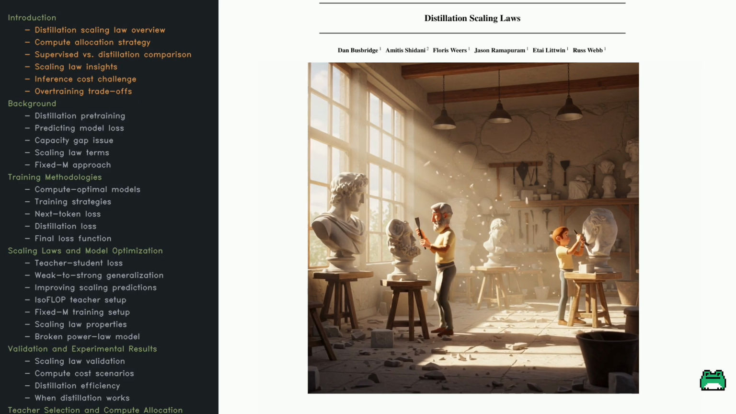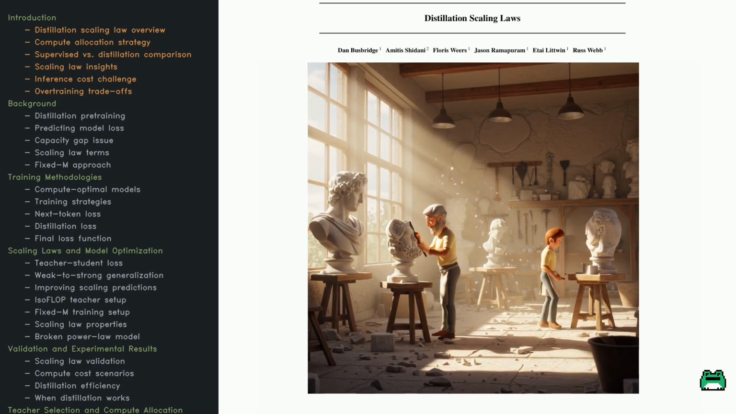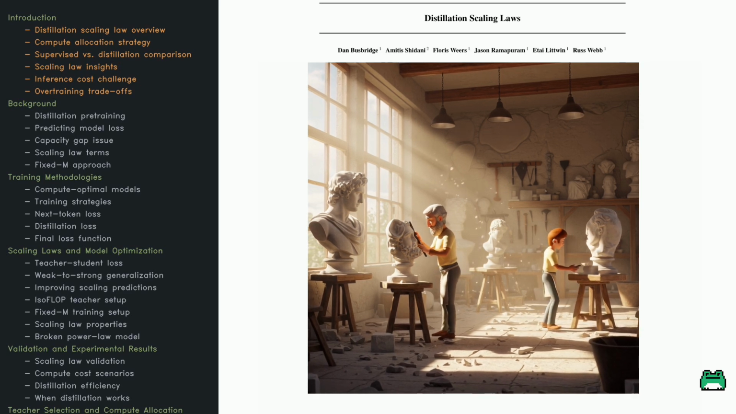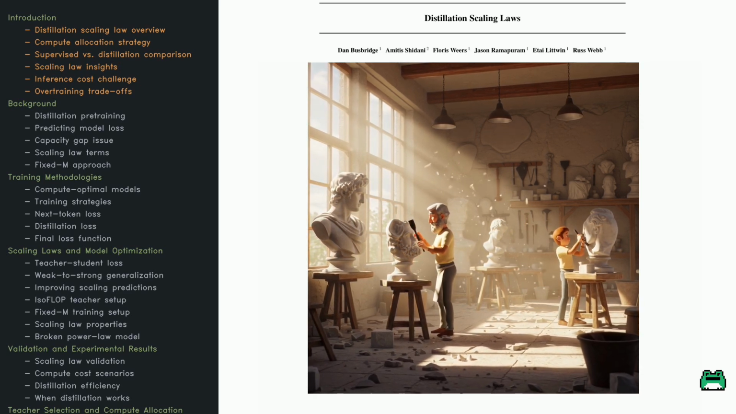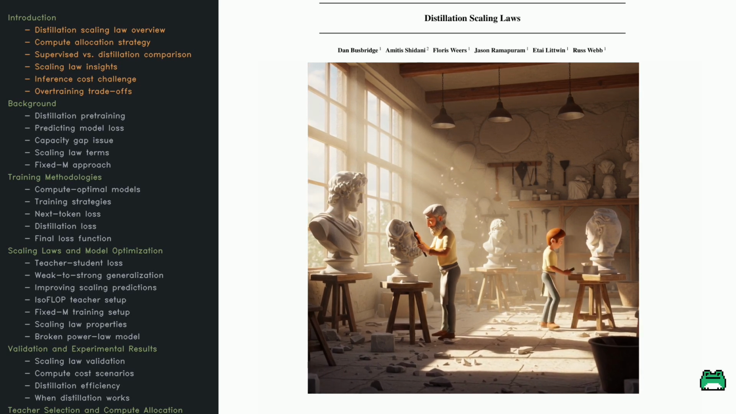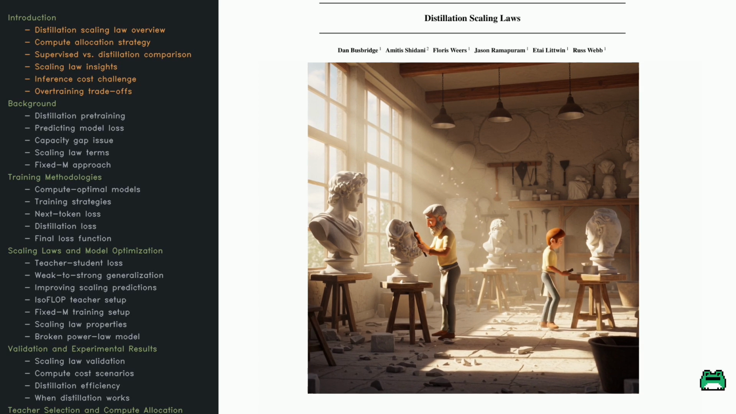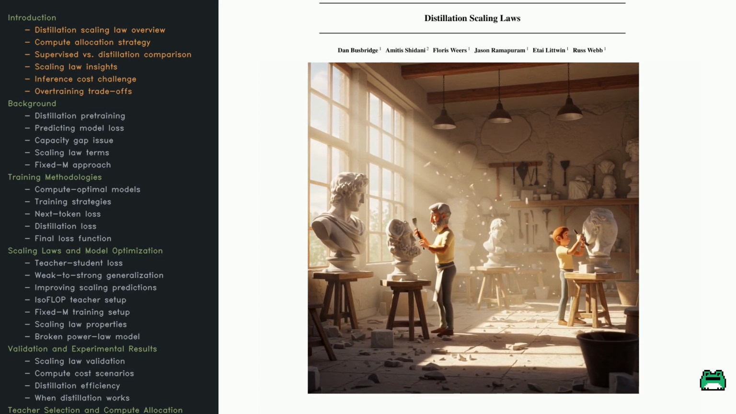Well, it turns out that there's a sweet spot. Sometimes the student even outperforms its teacher. But if the teacher's too powerful, the student can't keep up. That's the capacity gap. This paper dives into the math behind it all, running experiments on models up to 12.6 billion parameters and data sets with 500 billion tokens.